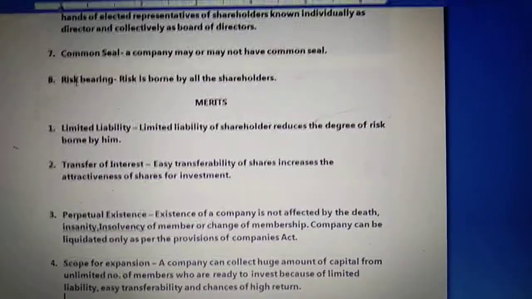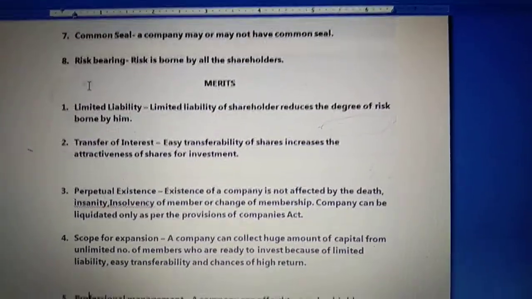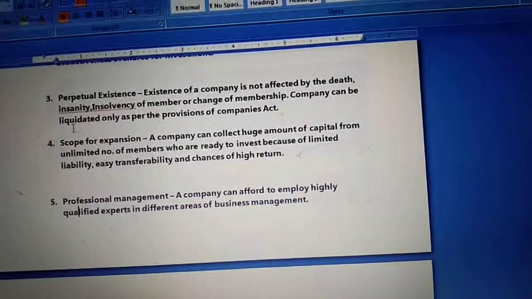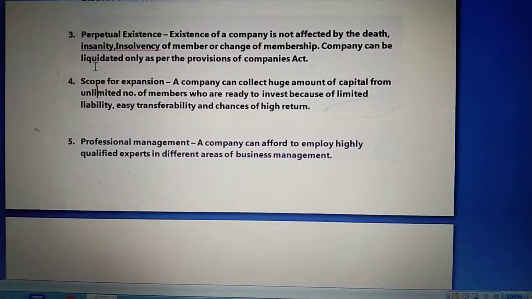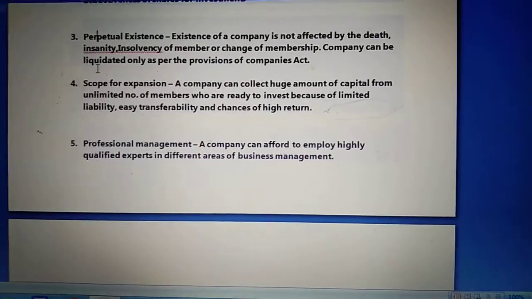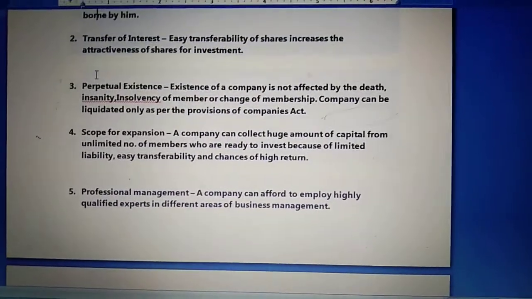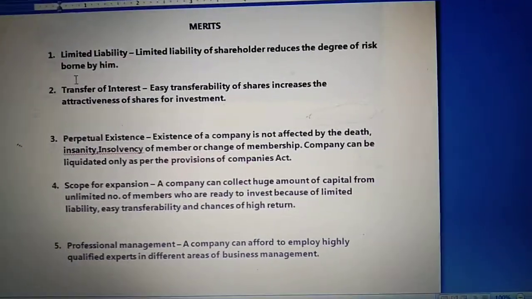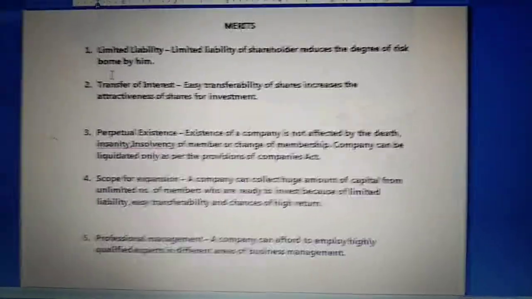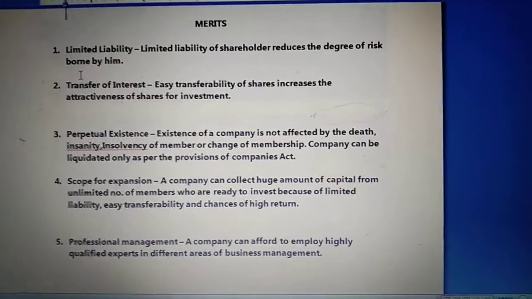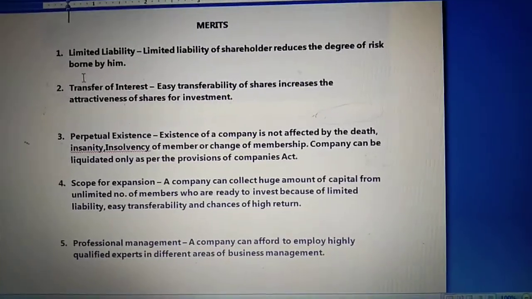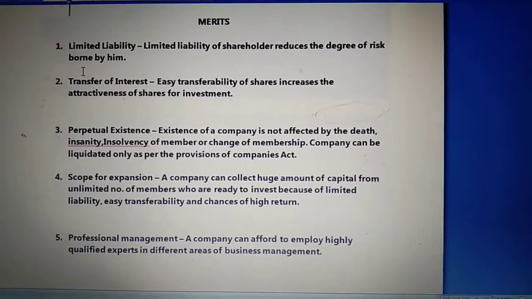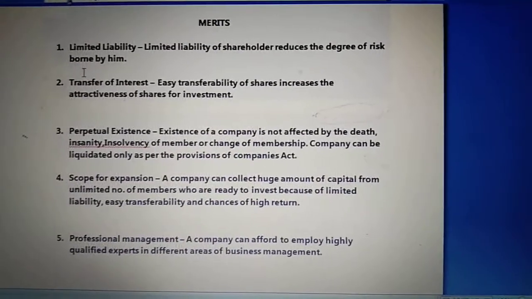Let's start the different advantages which a joint stock company has. The first advantage of a joint stock company is limited liabilities. The limited liability advantage says that shareholders are liable only to the extent of the amount unpaid on the shares held by them.